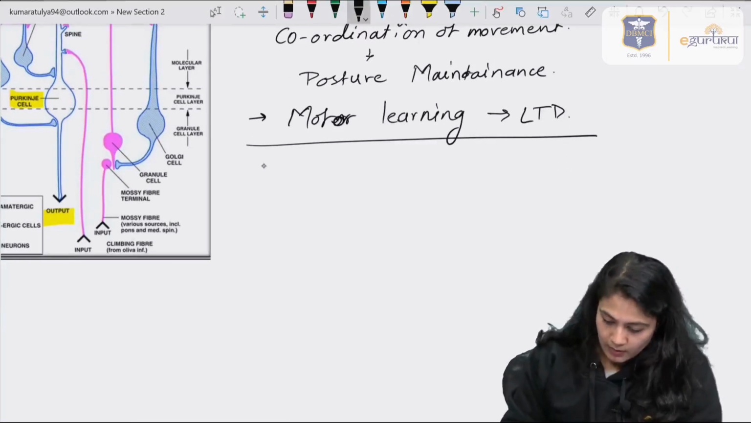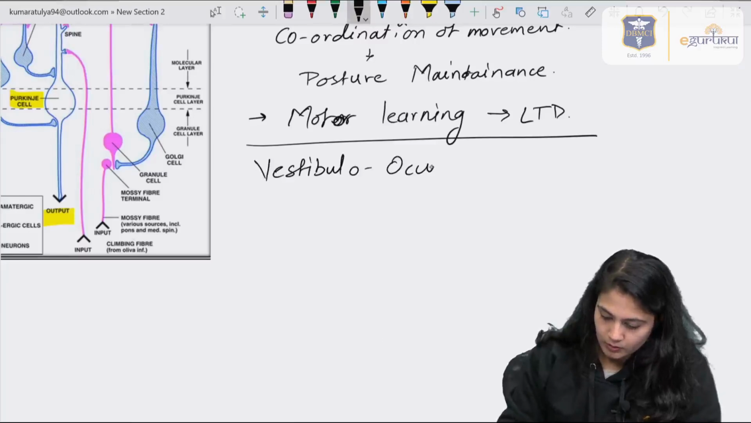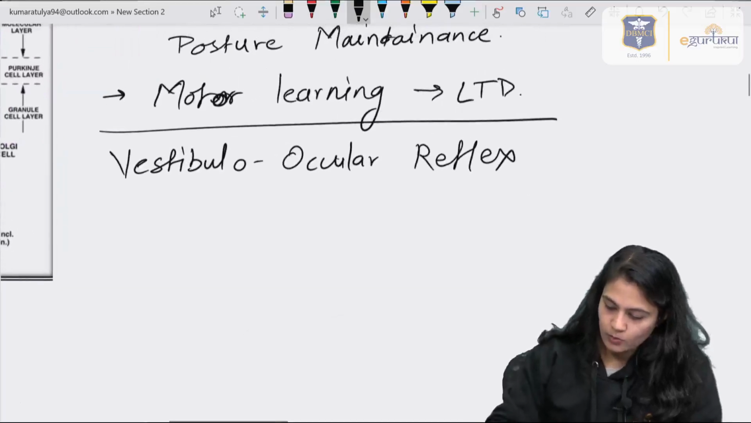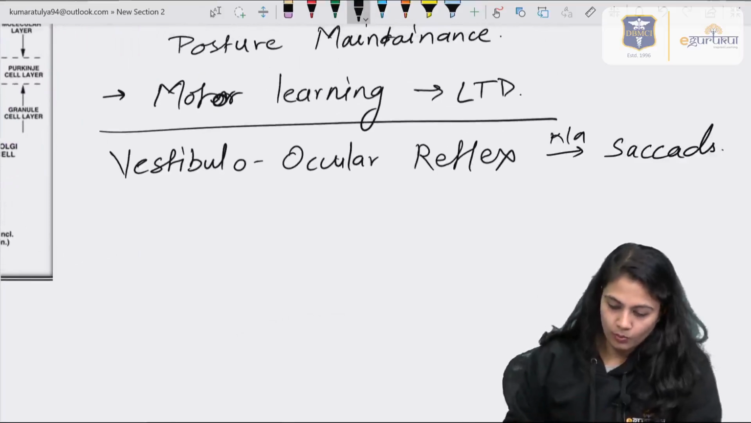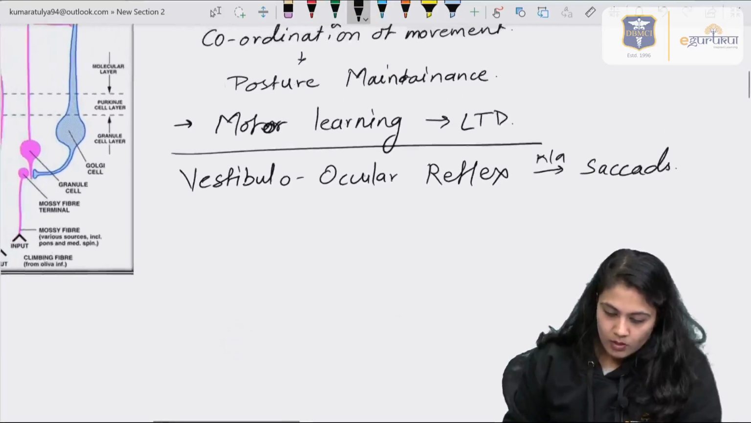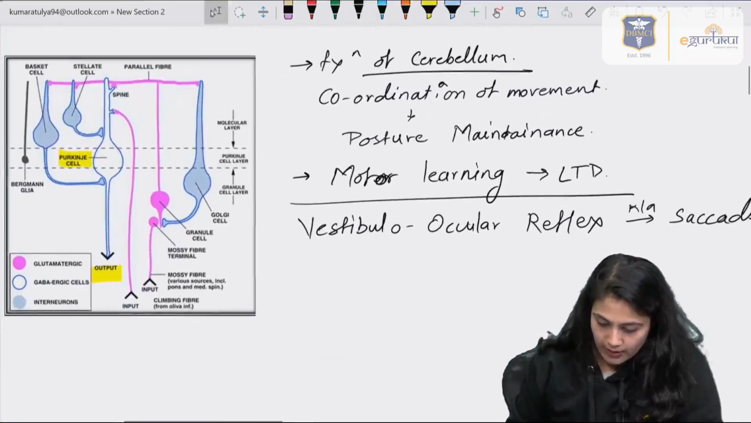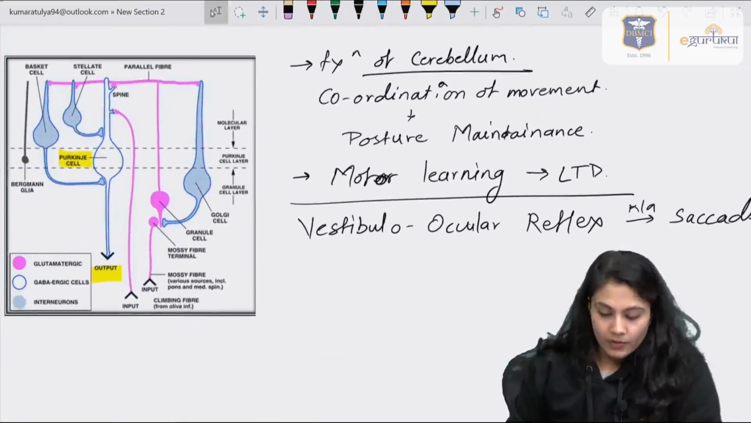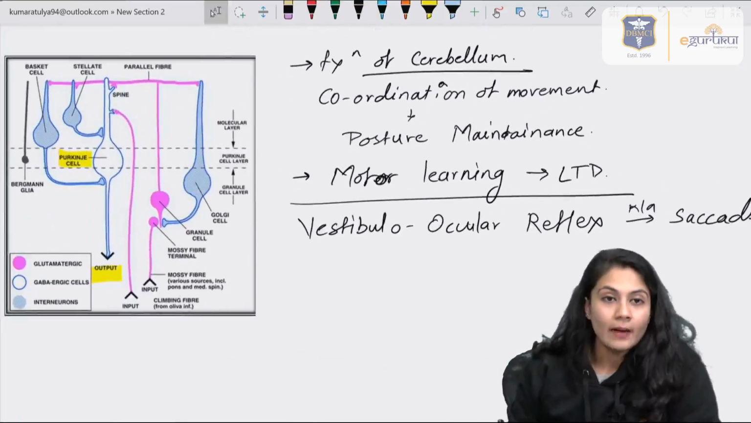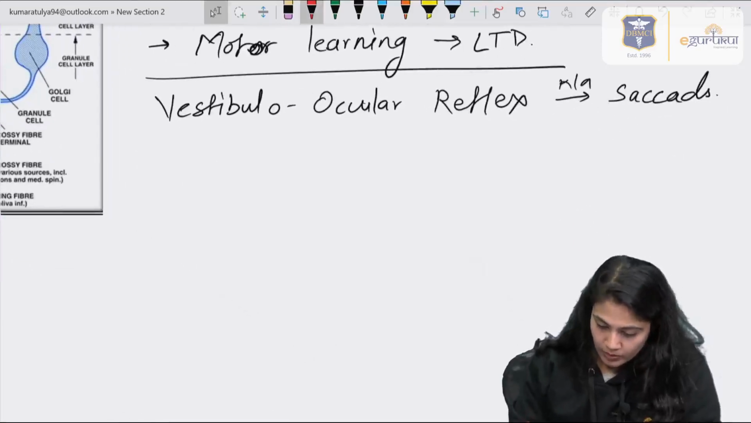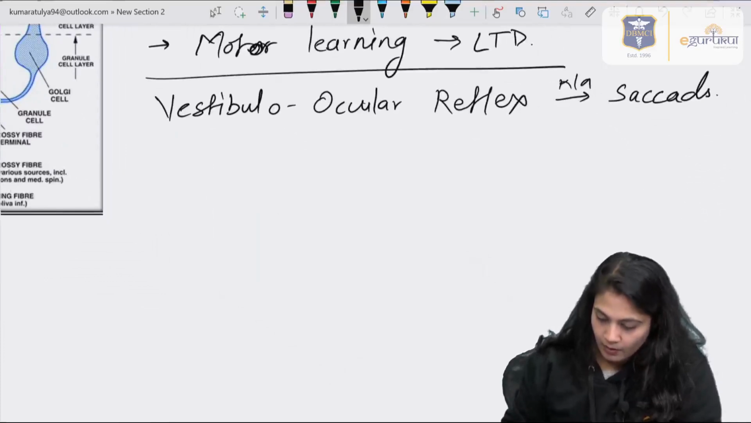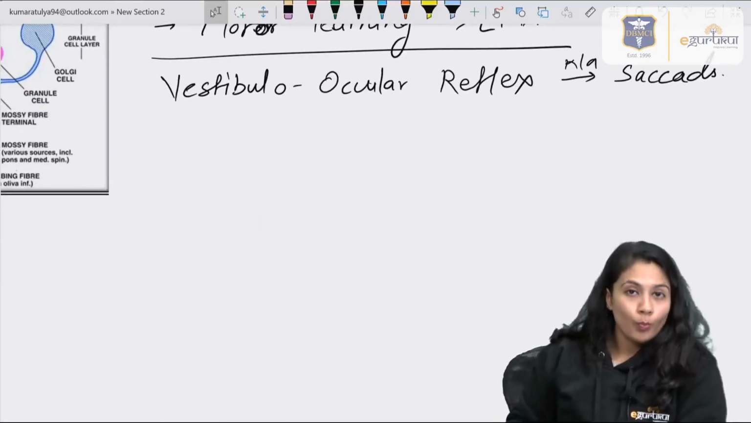And it also helps in some reflexes, for example, the vestibulo-ocular reflex, which is also known as saccades. So that is all about the functions of the cerebellum. Now let's see how these different cells that we can see in the diagram work. For their functioning, we should remember how the stimulus comes and how it corrects the error, and that's why all these functions are possible.